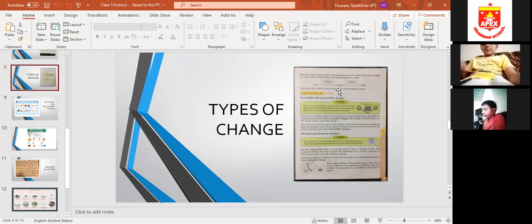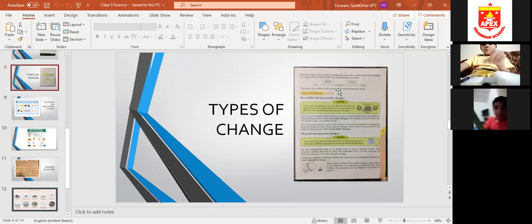What is an irreversible change? If you burn incense or wood, they change to ash. Now it is not possible to change ash back into incense or wood. These types of changes which cannot be reversed into the original substance are called irreversible changes. Now you need to underline these two definitions. What are reversible changes and irreversible changes?